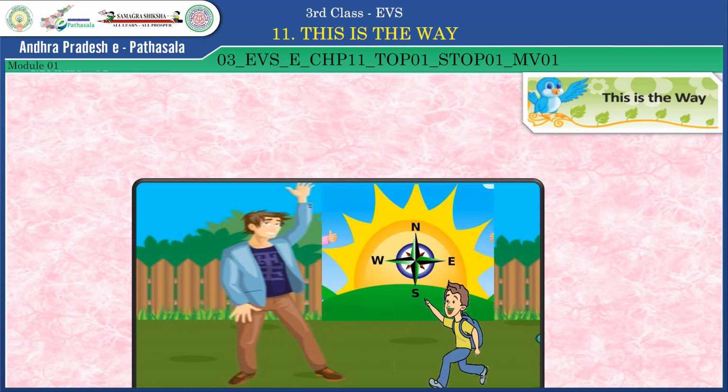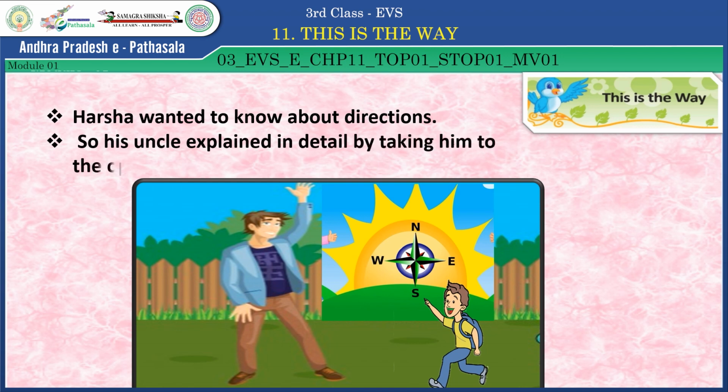Then what happened? Harsha wanted to know about the directions. So his uncle explained in detail by taking him to the open field.